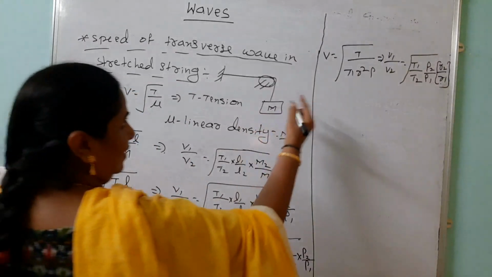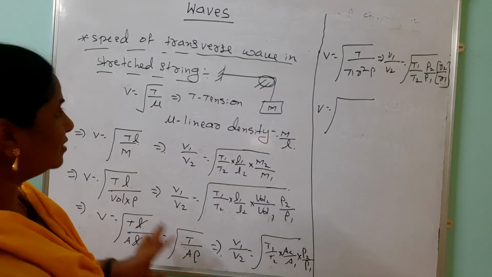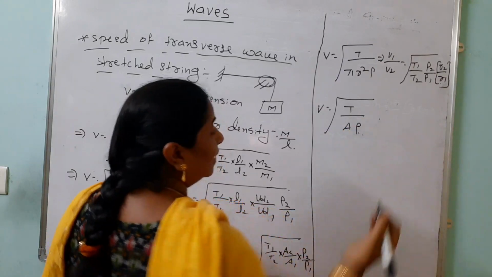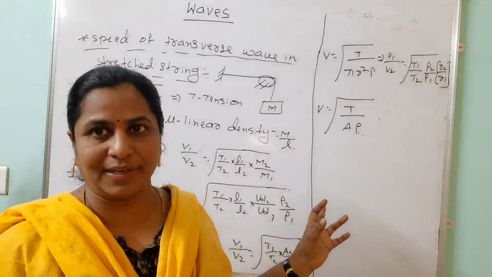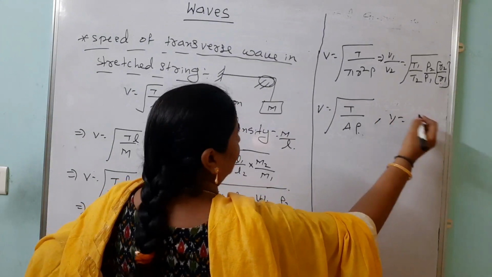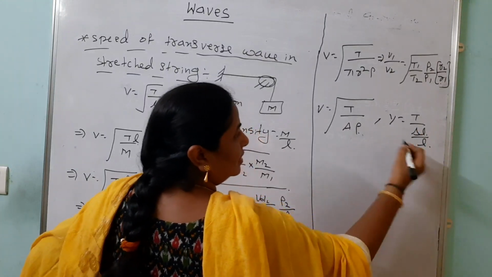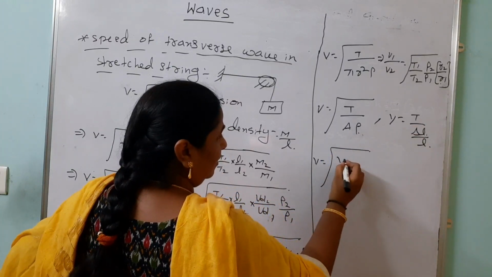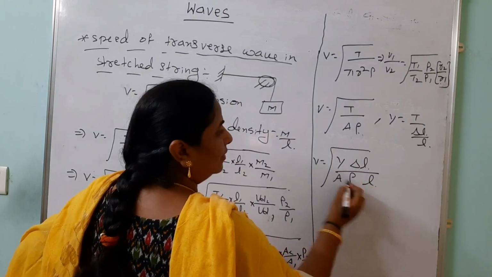stretched string. Now V equals under root, this is the tension over area over, and finally I am writing T equals A by rho. But from the first year mechanical properties of solids, in terms of Young's modulus also you can express this one. You know that Young's modulus is stress by strain. Stress is nothing but tension, strain is delta L by L. So instead of tension we can write, under root T is what? Y into delta L by L into area into density.